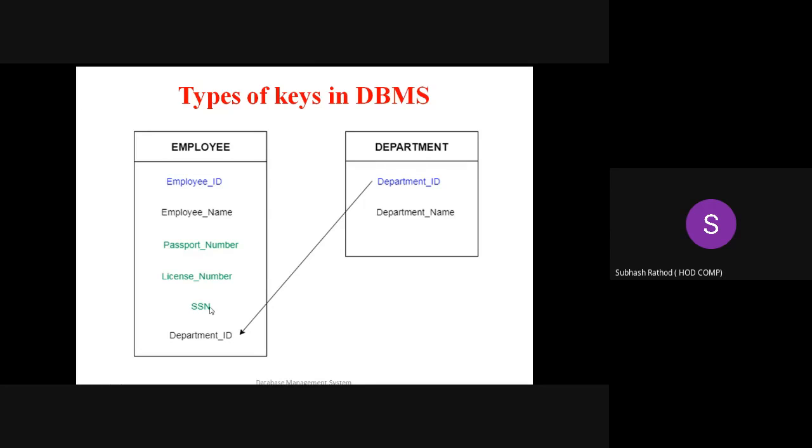It means the employee records of the employee table are accessed by using the foreign key department ID. So this department ID of the department table acts as a primary key, and this department ID from the employee table acts as a foreign key for the table department.